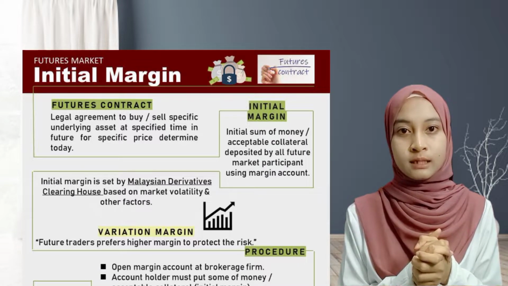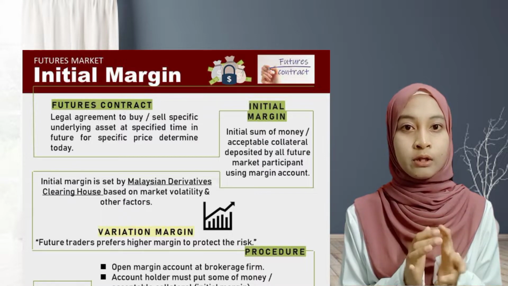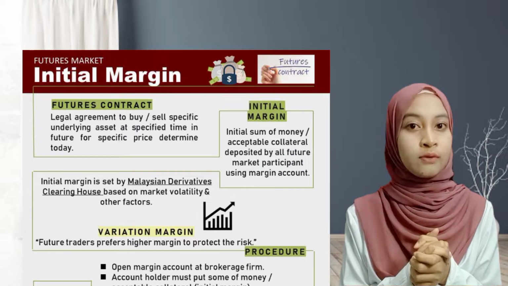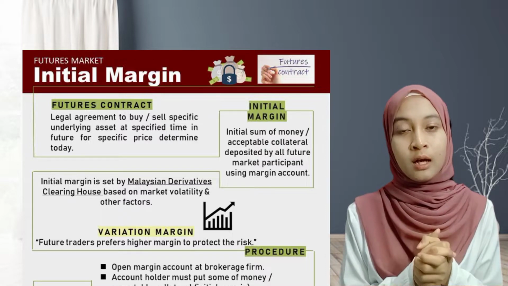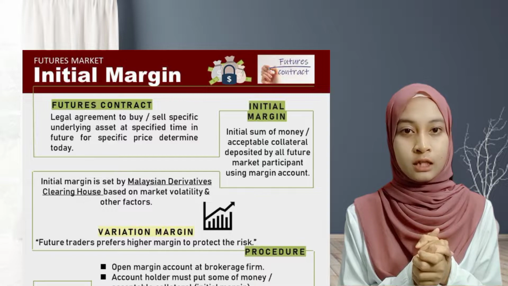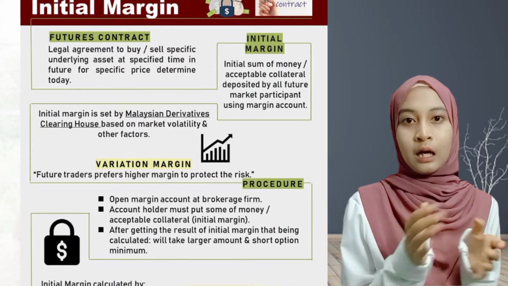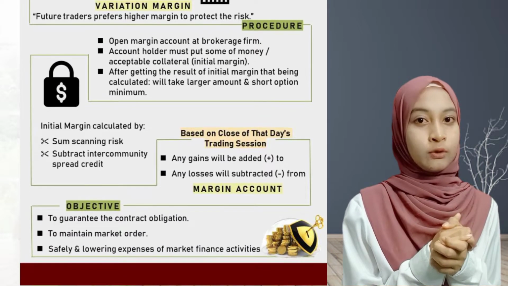This initial margin is set based on market volatility and other factors at the prerogative of Malaysia Derivative Clearing House. However, most traders prefer a higher margin in order to have further protection against the risk known as variation margin. How about the procedure of these margin requirements?